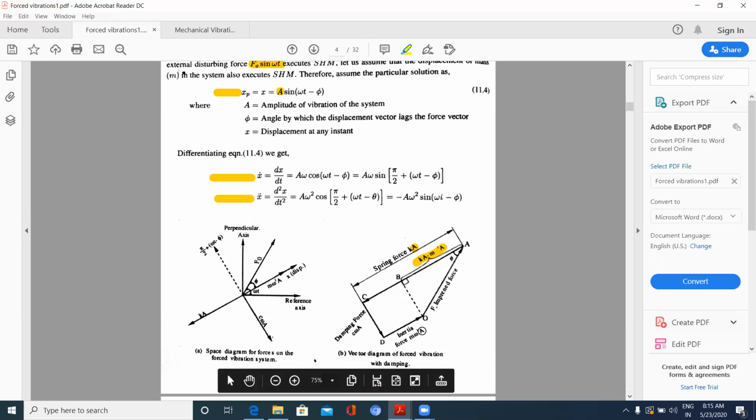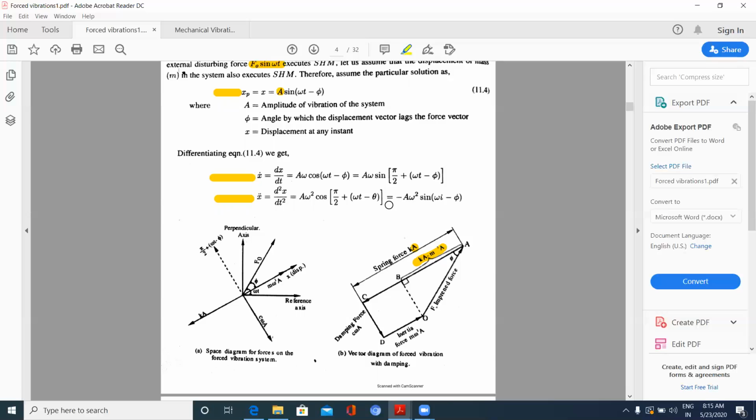So m omega square A, m omega square A, okay. But sine omega t minus phi, and here also displacement sine omega t minus phi remains the same. So they are parallel to each other, but opposite in direction. That is given by this minus sign.